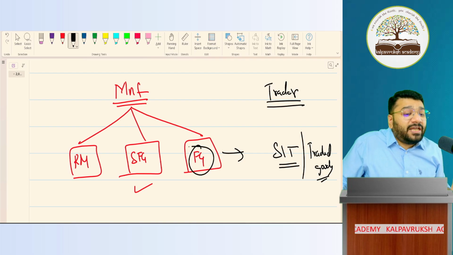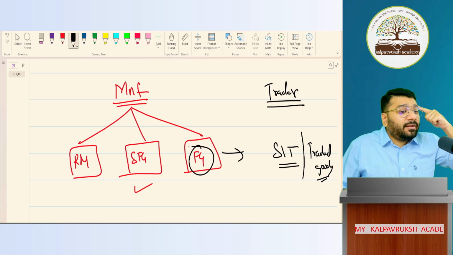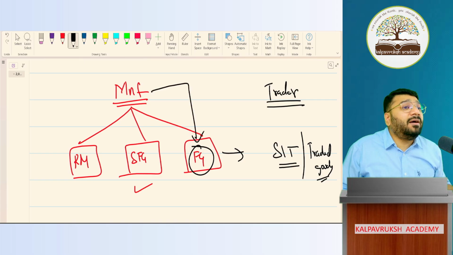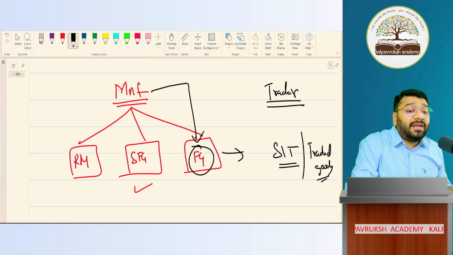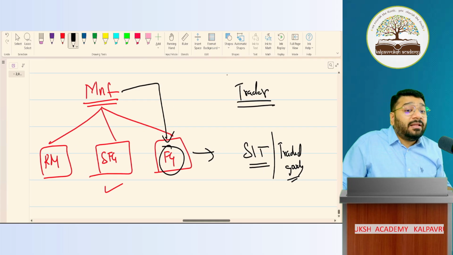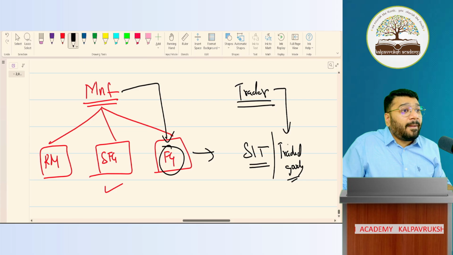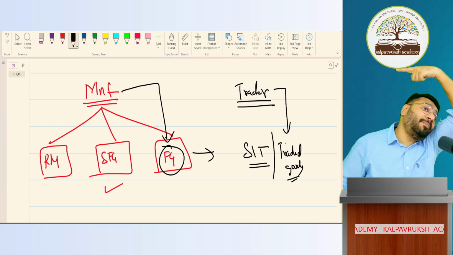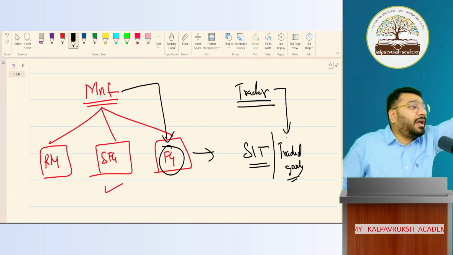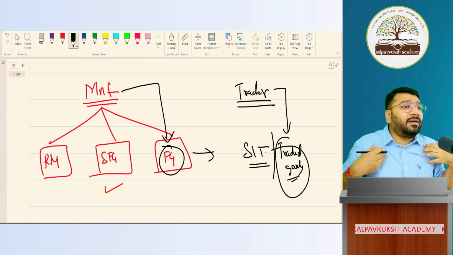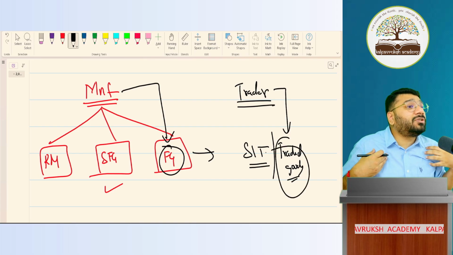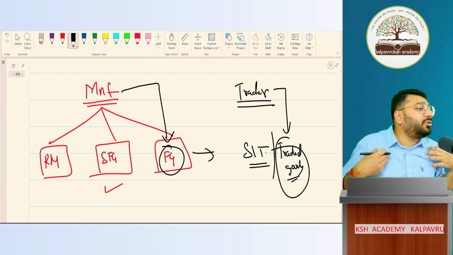So whenever I say finished goods, what should strike your mind? This is the product manufactured by the manufacturer. But whenever I say traded goods, what does it mean? These are the finished goods purchased by the trader from the manufacturer. So I, as a trader, call that traded goods.